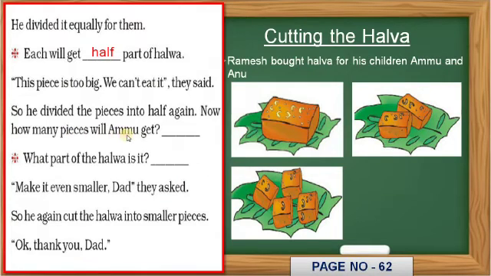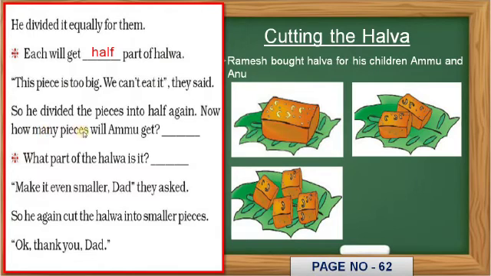So how many pieces will Ammu get? क्योंकि Ammu and Anu both are children of Ramesh, तो दोनों को इक्वली हमको डिस्ट्रीब्यूट करना है. तो Ammu के पास भी दो पीसेस रहेंगे और Anu के पास भी 2 pieces रहेंगे. It means Anu will get 2 pieces of halwa and Ammu will also get 2 pieces of halwa.